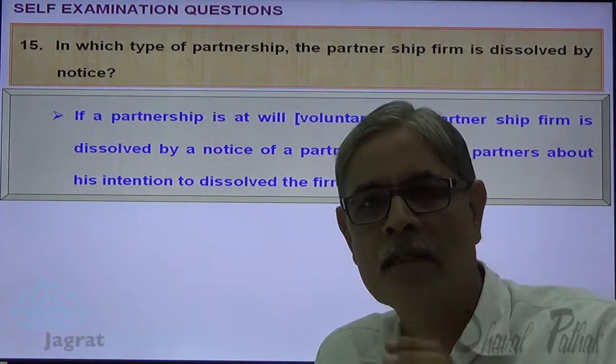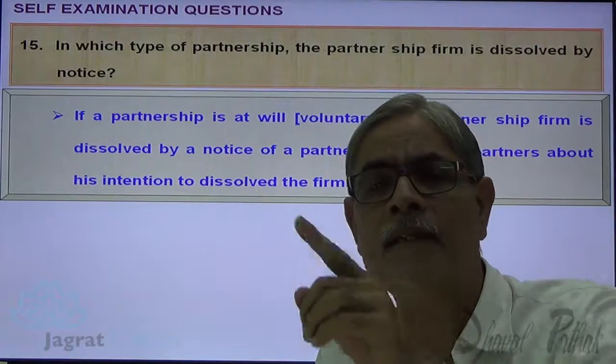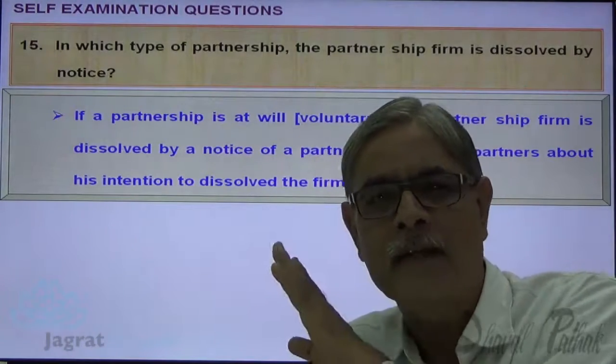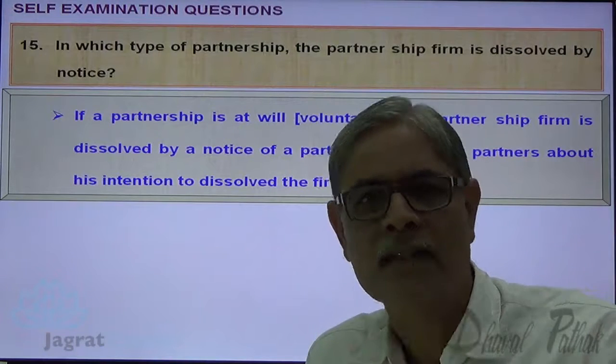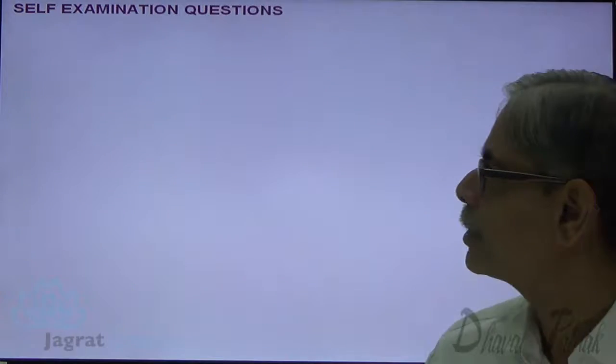So a partnership firm can be dissolved by giving a notice if the partnership is at will. If the partnership is for a specified period, then that partnership cannot be considered as a partnership at will.